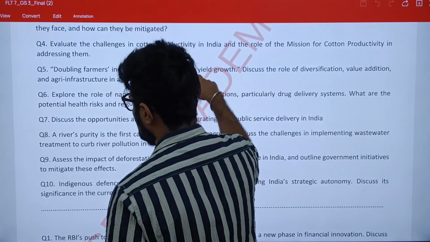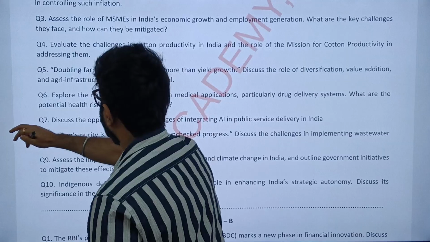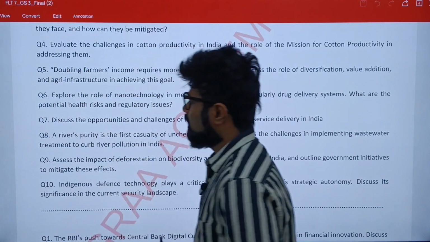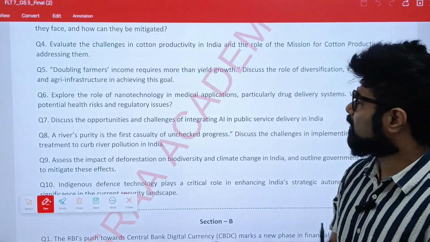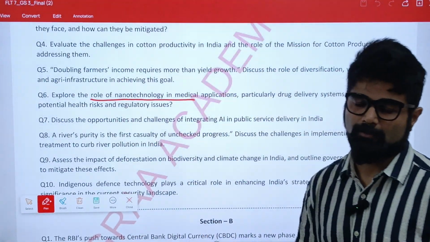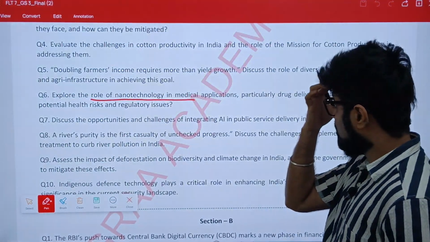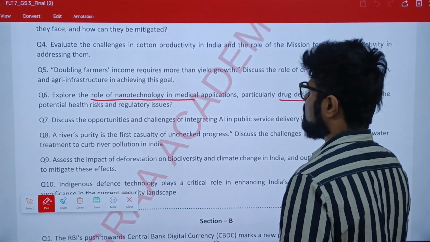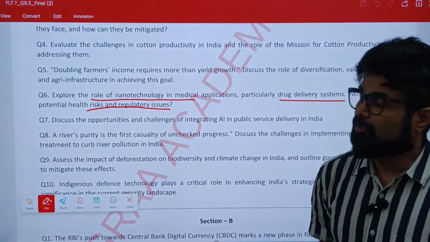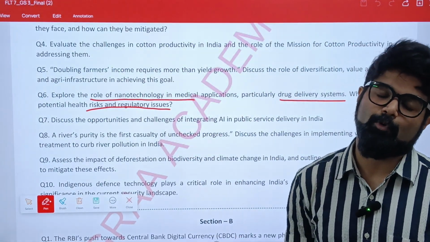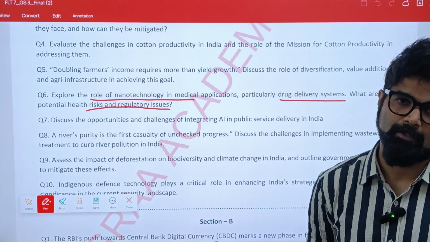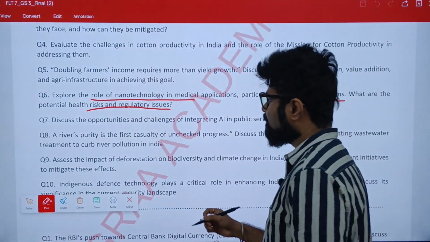Now if you look at the other questions as far as science and technology is concerned, this is a recent theme that UPSC has a very high chance of asking. That is nothing but the role of nanotechnology. What is the role of nanotechnology in medical applications and drug delivery systems? What are the potential health risks, regulatory issues, and so on? Nanotechnology becomes an important field of current discussion, which has a high probability of coming in the exam as well. Understood?